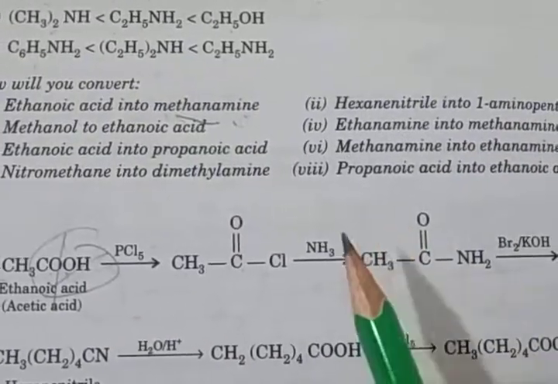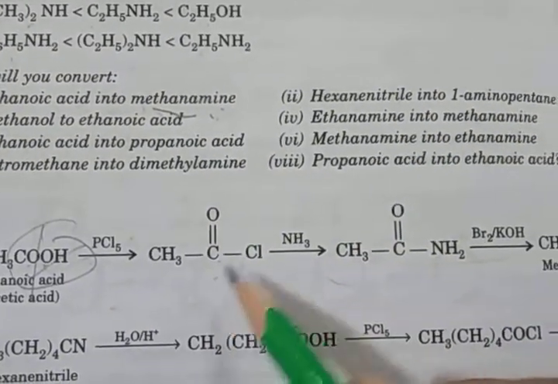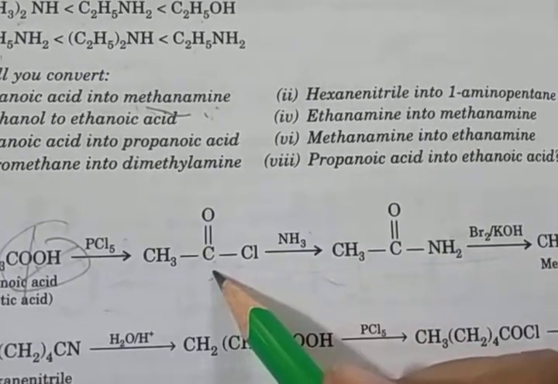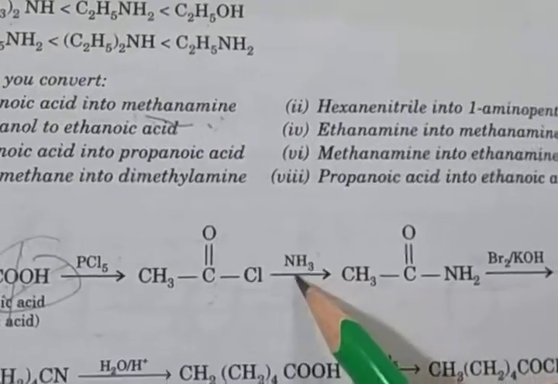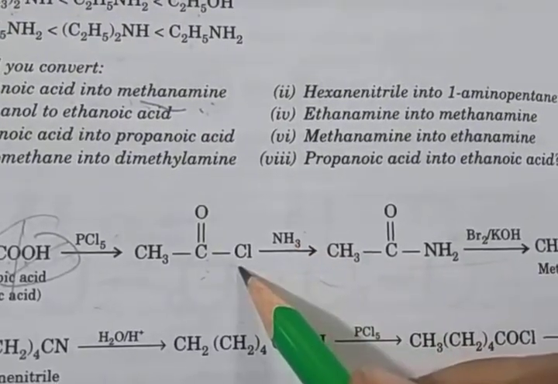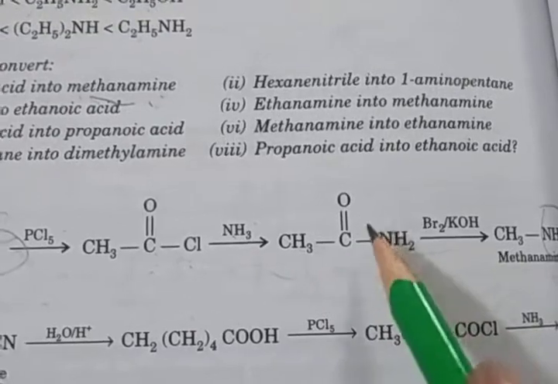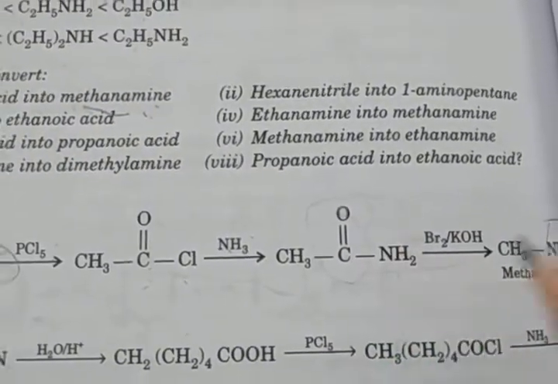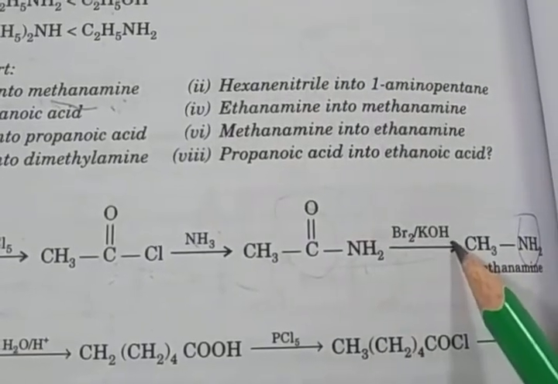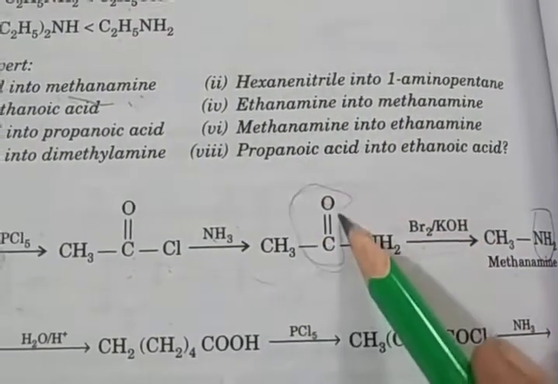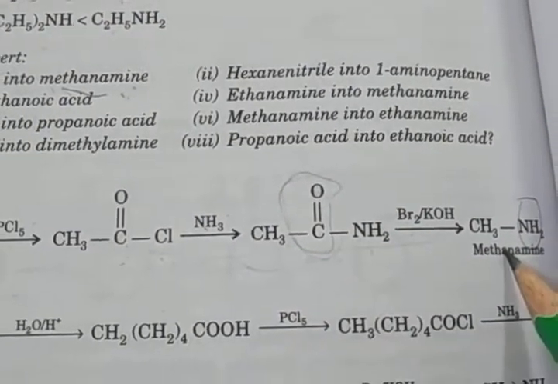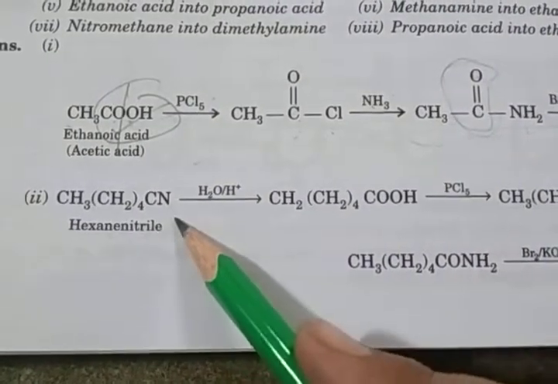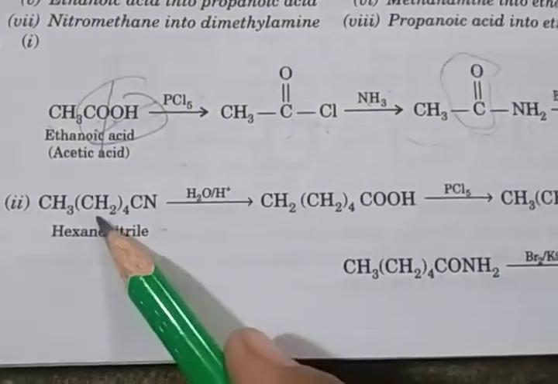Okay, that is the main product. Then after Cl, we have to attach an NH2 group, so we react this compound with ammonia, NH3. The Cl is replaced and the NH2 group is attached. Only the CO group replacement remains, so the amide CONH2 reacts with Br2 and KOH. Easily the CO group goes out and NH2 is attached to CH3, forming methanamine. Clear? Then next is CH3(CH2)4Cl, cyanide, hexa, how many?